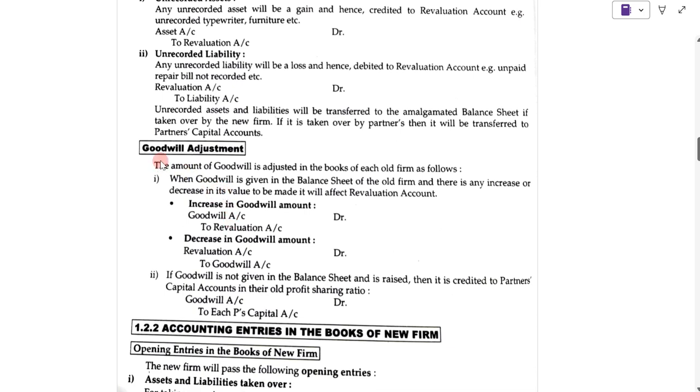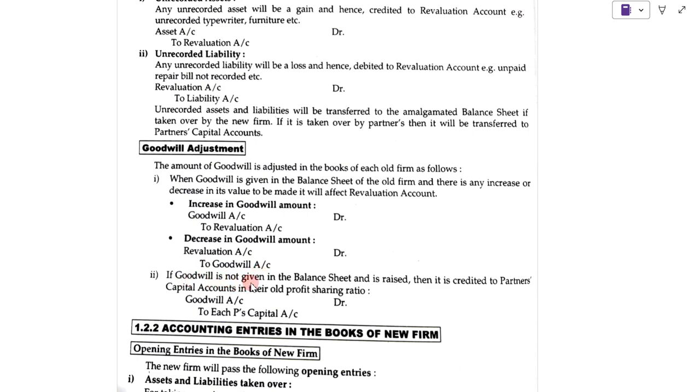Next, journal entries. Suppose there is some creation of goodwill or goodwill adjustment, the entry will be as follows. When goodwill is given in the balance sheet of the old firm and there is any increase or decrease in its value to be made, it will affect the revaluation account. If there is an increase in the goodwill amount, goodwill account debit to revaluation account credit. Suppose there is a decrease in the goodwill amount, then revaluation account debit to goodwill account.